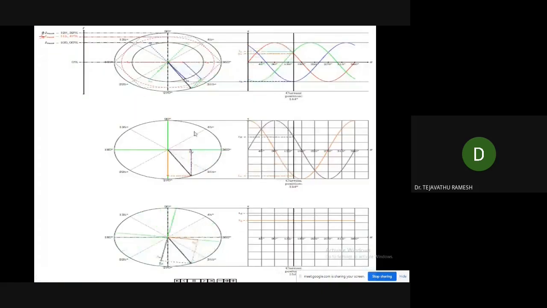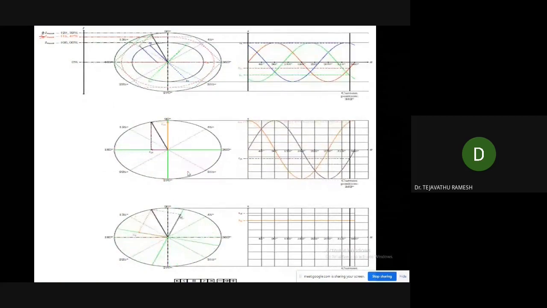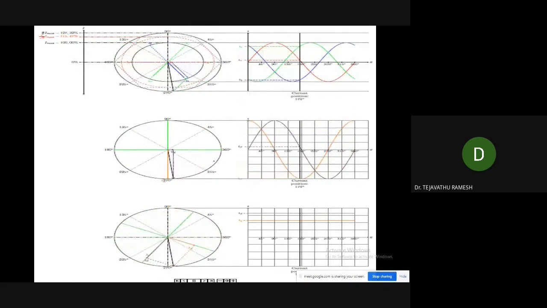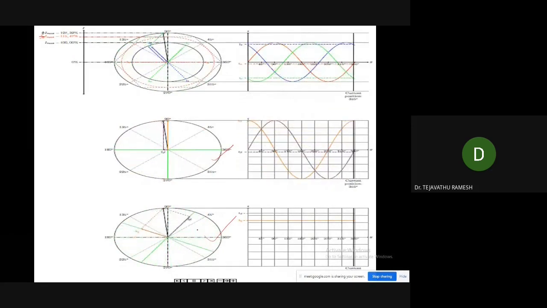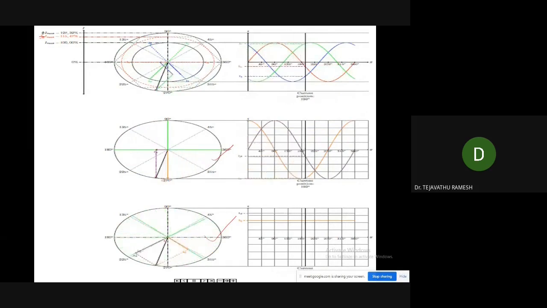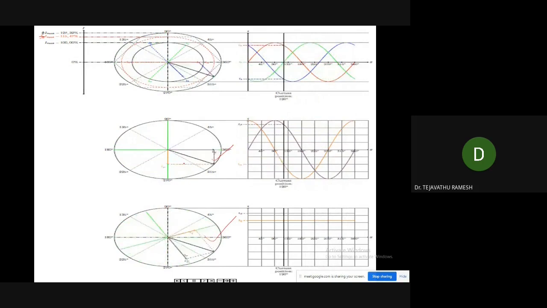If you see the phasor diagram of the Clarke transformation, this is the Clarke transformation, and this is the Park transformation. The d axis and q axis are rotating with the speed of the synchronously rotating reference frame, but here it is in the stationary reference frame.